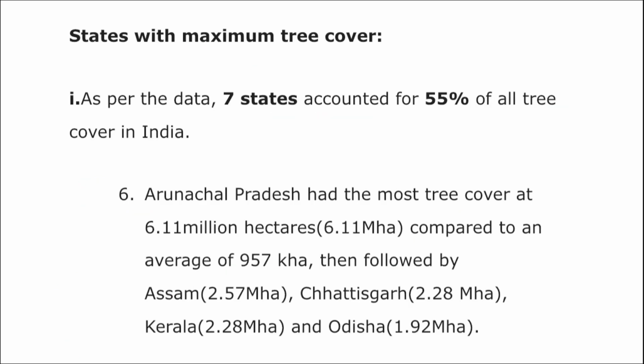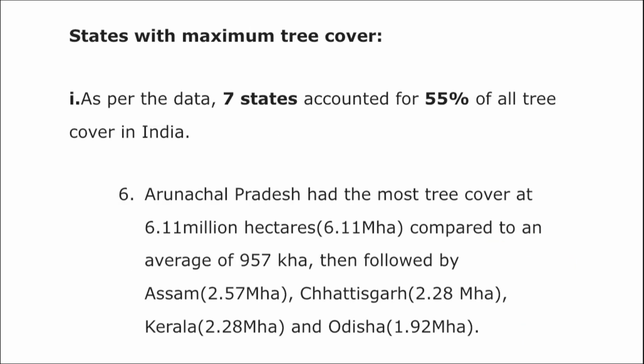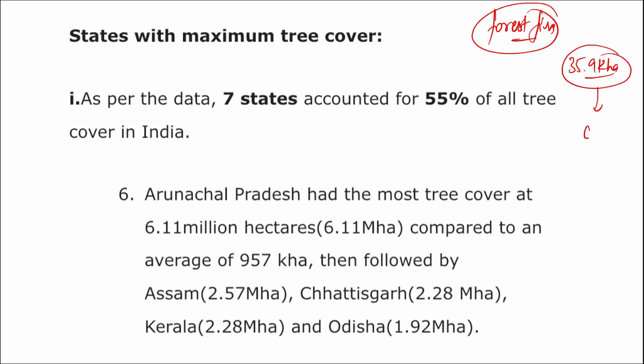Further, remember, if we talk about this KHA, what is this KHA? Don't get confused. This stands for kilo hectare. This is equal to 1000 hectare, right? So if we look at the data, what is the reason for the maximum tree cover loss? It is forest fires. And the data also suggested that because of the forest fire, India lost about 35.9 kilo hectares of land, maximum of which was from Odisha, right?